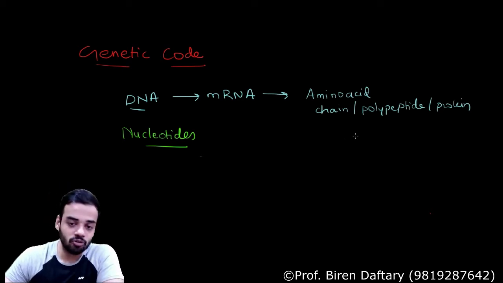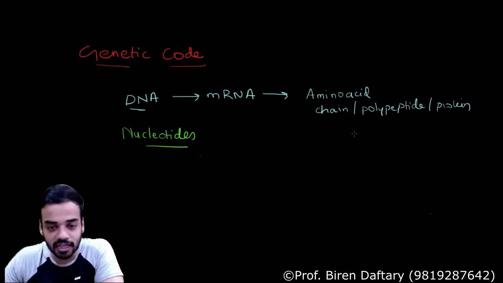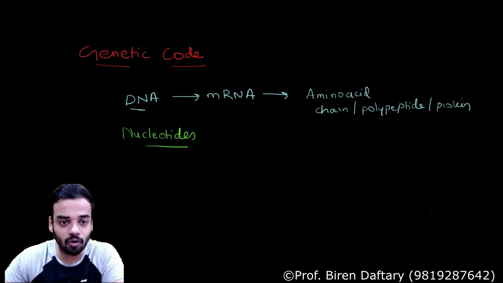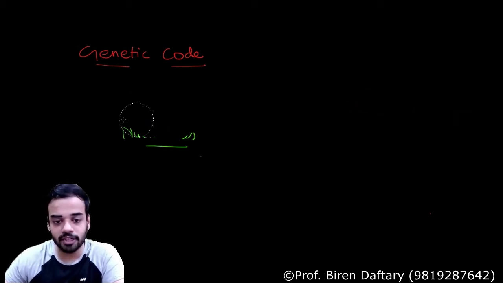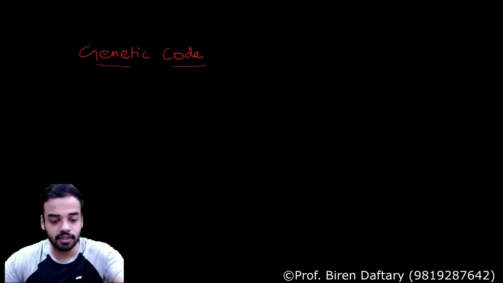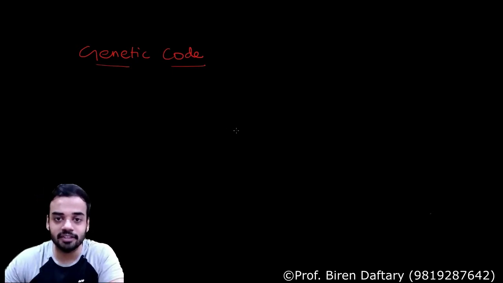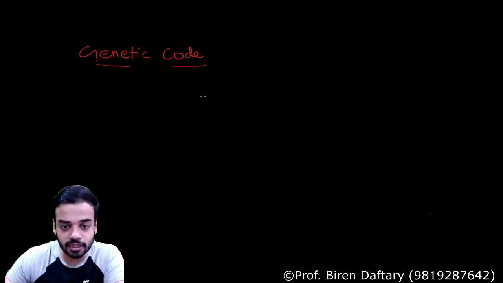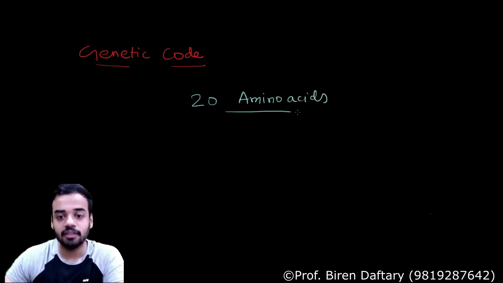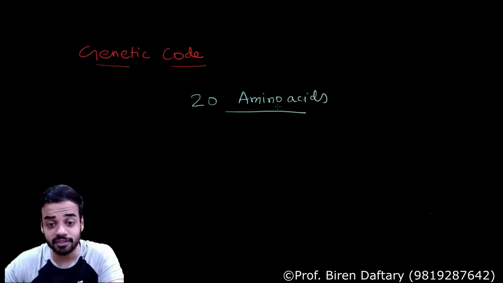Now let us rub all this off. Everybody knows what amino acids are. Amino acids are basically the smallest parts of the proteins. If I tell you that there are total 20 amino acids, how many amino acids are there? Your body requires 20 amino acids.